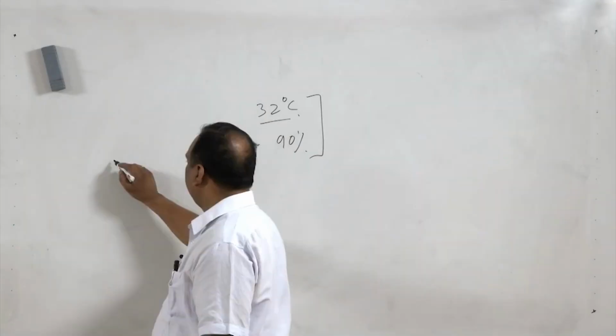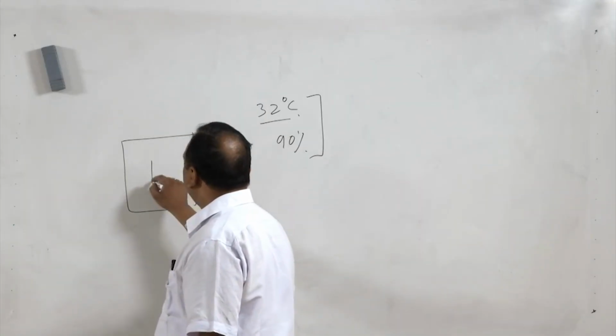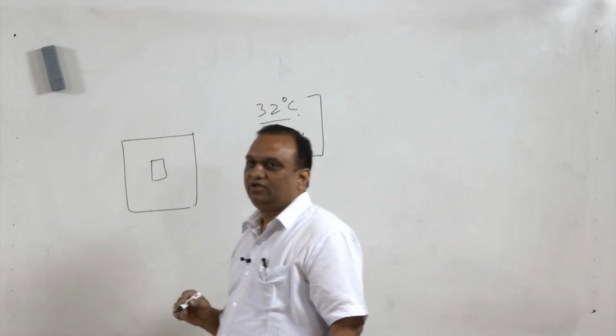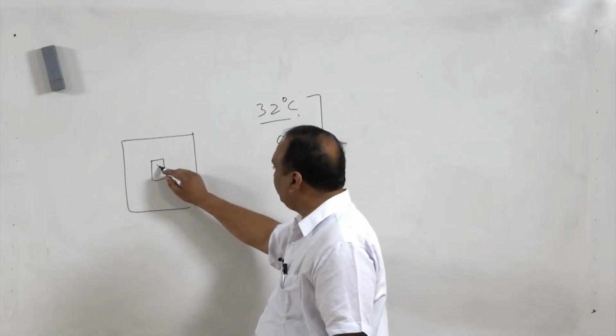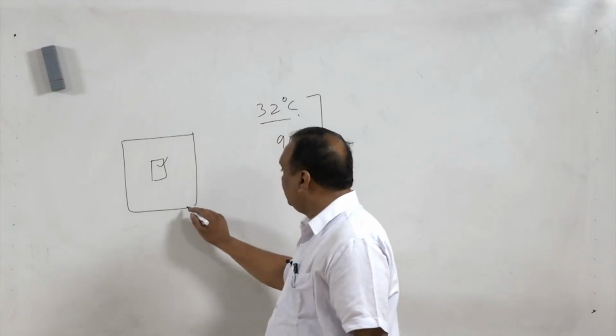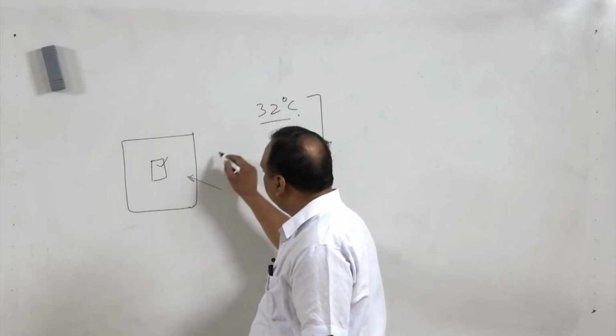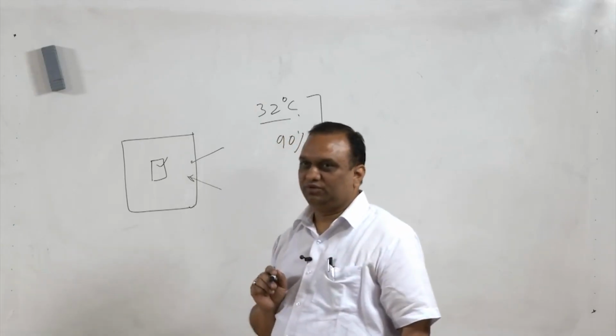For example, there is a room where a patient is suffering from some contagious disease or is immunosuppressed. Suppose a patient is suffering from AIDS. He should not get infection, or outside air should not enter this room. What should we do?